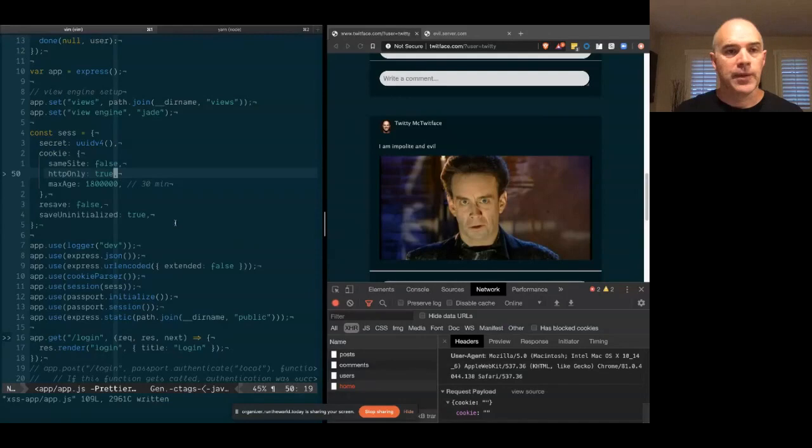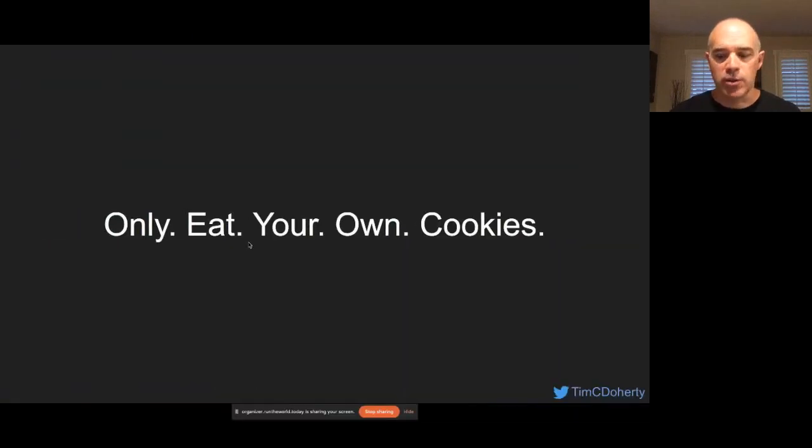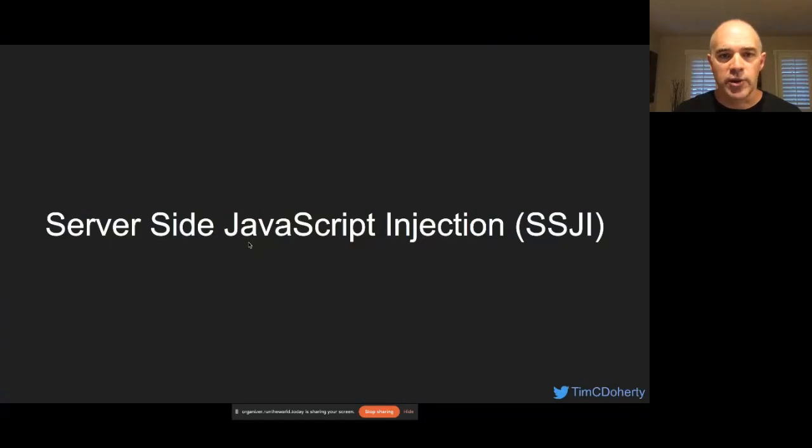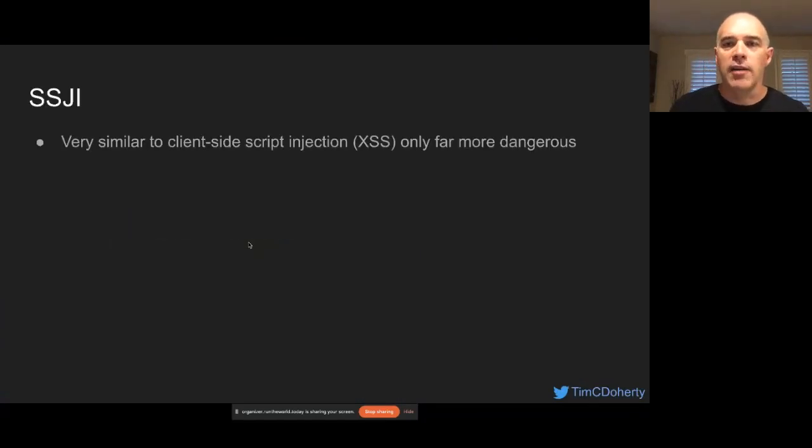All right, so that brings us to our final culprit, which is server-side JavaScript injection. With the rise of viable server-side JavaScript programming platforms like Node.js and now Deno, there's a new attack vector that has emerged, which is server-side injection. It's very similar to client-side injection, except it's more dangerous.